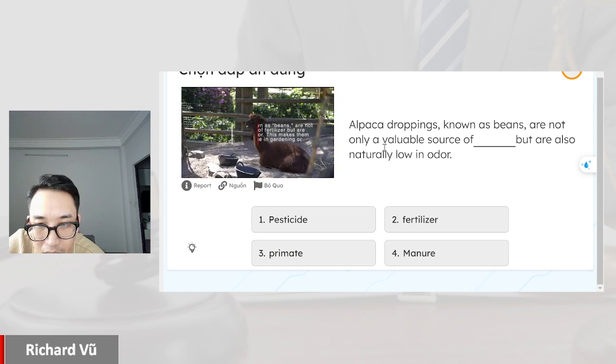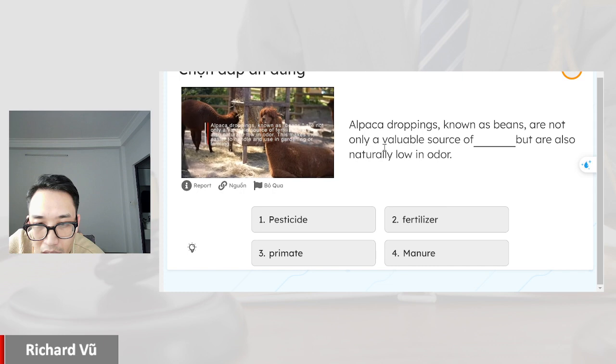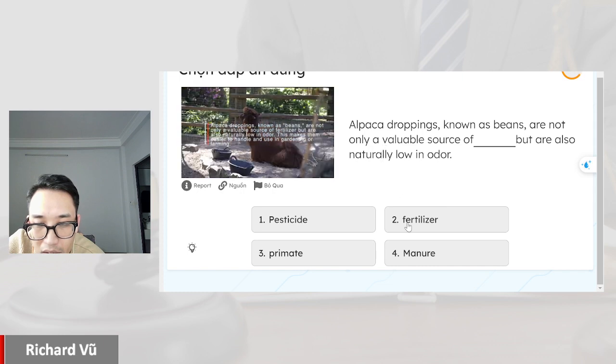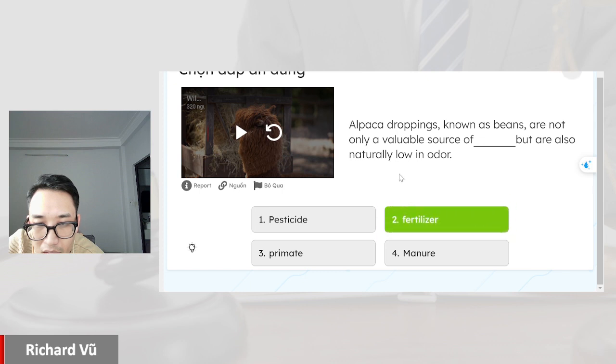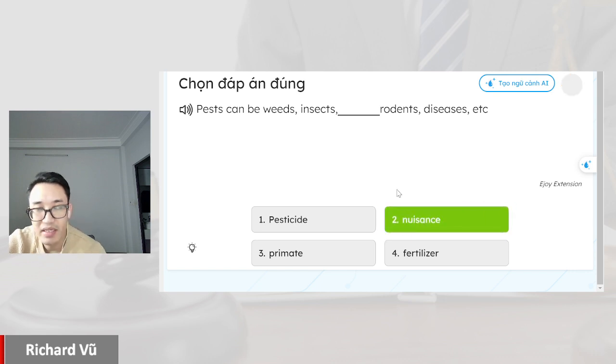Alpaca droppings, known as beans, are not only a valuable source of fertilizer but are also naturally low in odor. This makes them easier to handle and fertilizer. Pests can be weed, insect, nuisance, rodent.